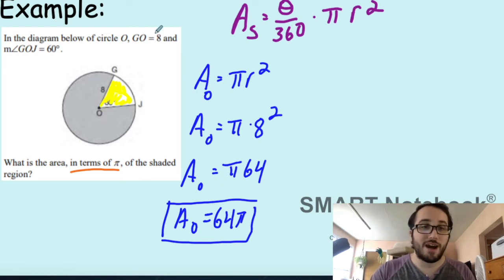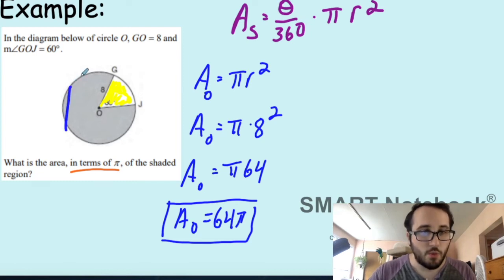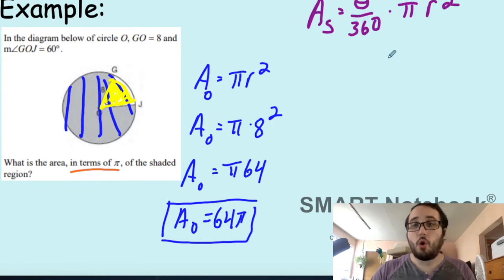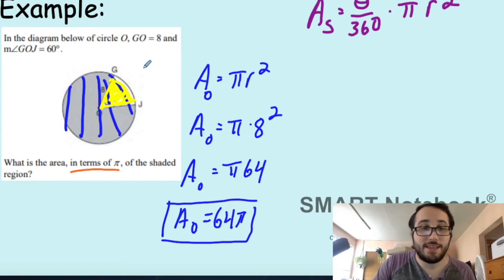Now we're going to find the area. Actually, let me make this a little bit more obvious. We found the area of the entire circle. Now we're going to find the area of this pizza slice. And the way to do that is we're going to use the formula. All we need to do is substitute in what we know. We know the angle of that slice is 60 degrees, and the radius is 8.